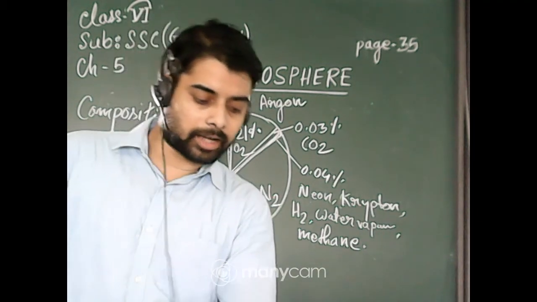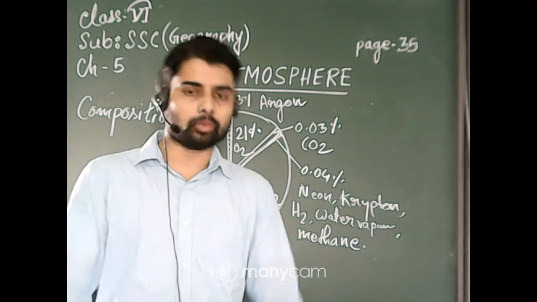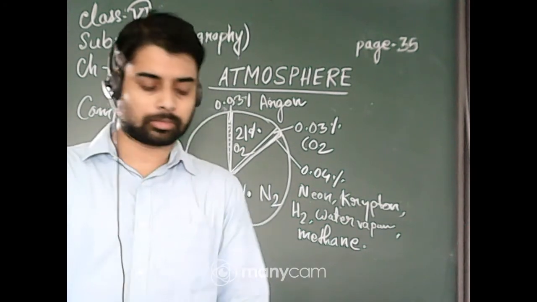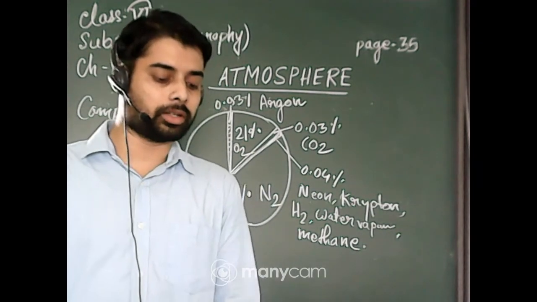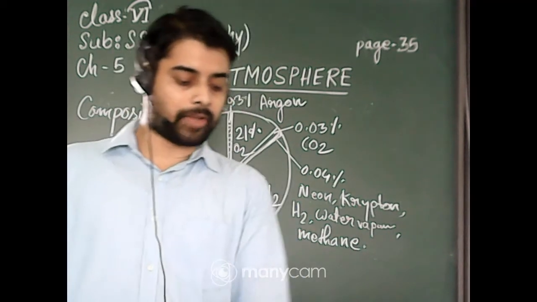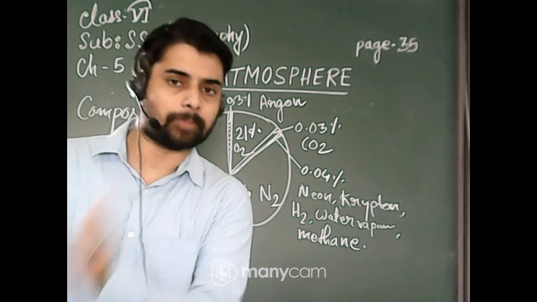The atmosphere exerts pressure on the earth, and we can measure that pressure with an instrument called a barometer. The Torricelli barometer can measure the air pressure on the earth. And the air pressure also varies from place to place.